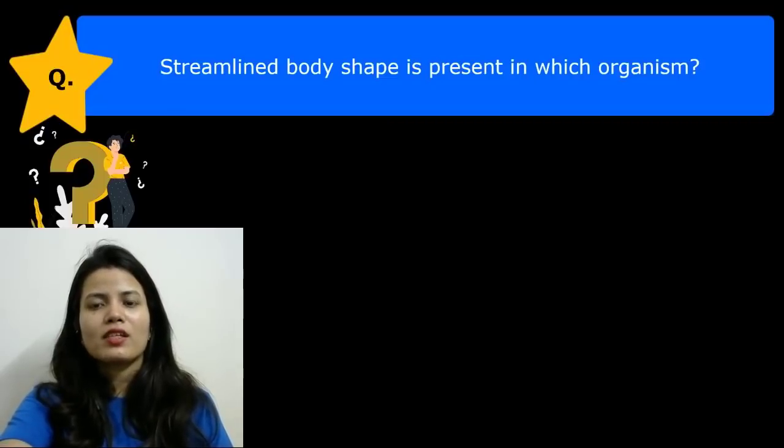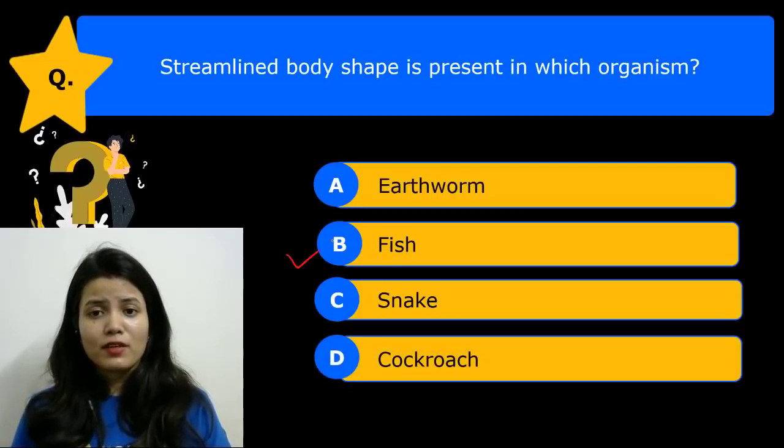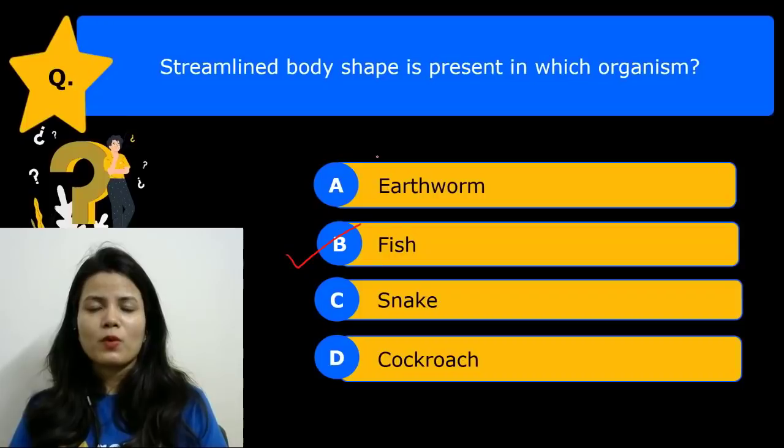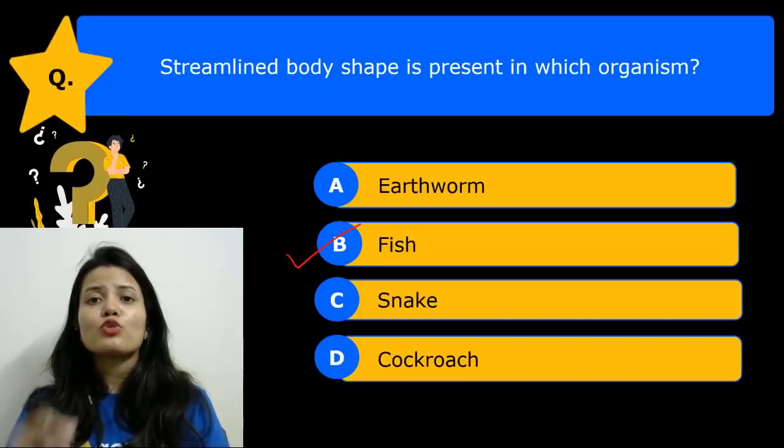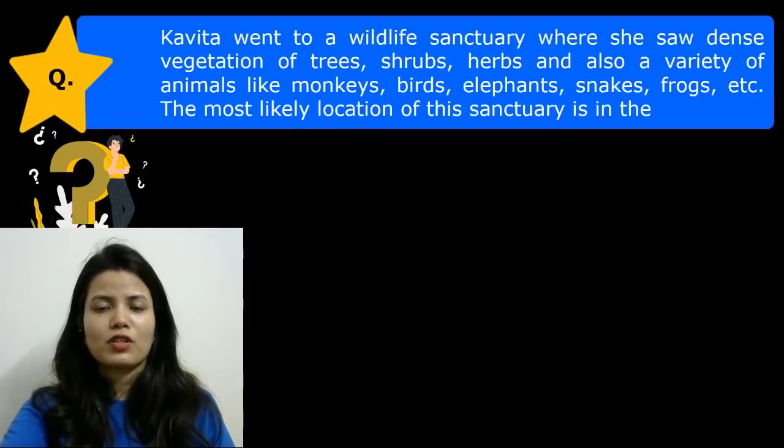Now the next question is: streamlined body shape is present in which organism? So the streamlined body shape is present in fishes, which helps them to swim. Okay, which helps them to align in a path. So the correct answer is B, fish.